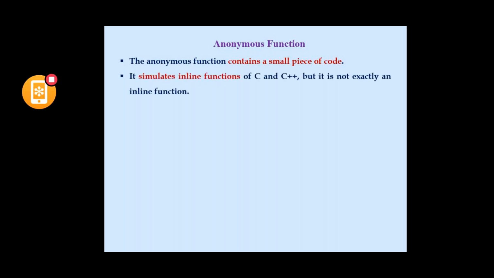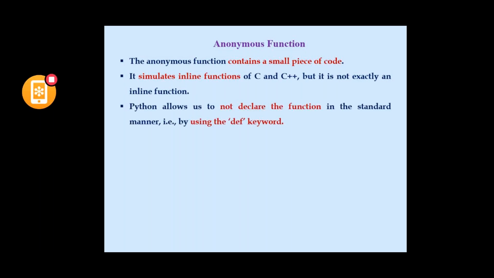So an anonymous function contains a small piece of code, similar to inline functions in C and C++. It is not declared with def; the keyword we use to declare it is lambda.